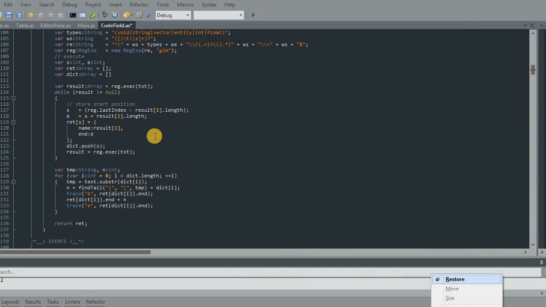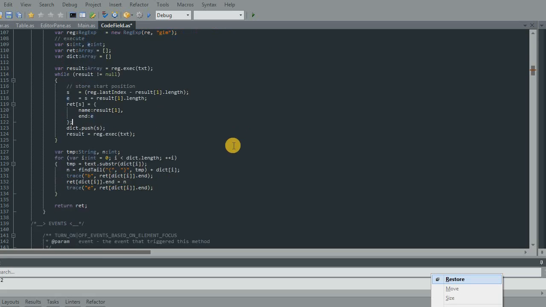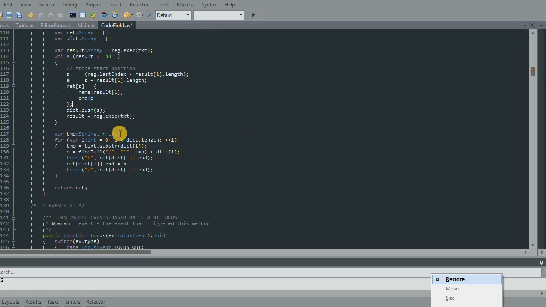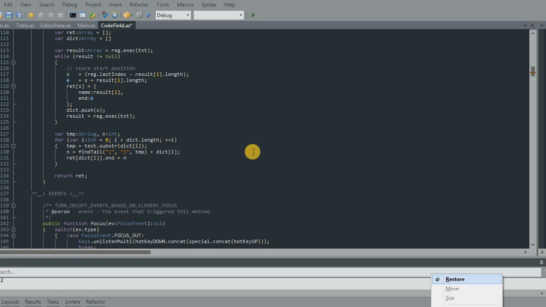Now once I get that, it's great and all, but now I only know the function name. I have the call for it, you know, but what about the whole body? So then we have to go back through it again. I make a little temp string. Actually, I can erase these traces because it's working now, so I don't need to find out what's not working. I go through that dictionary that I made. I create a little string, and I start from whatever position the dictionary said.